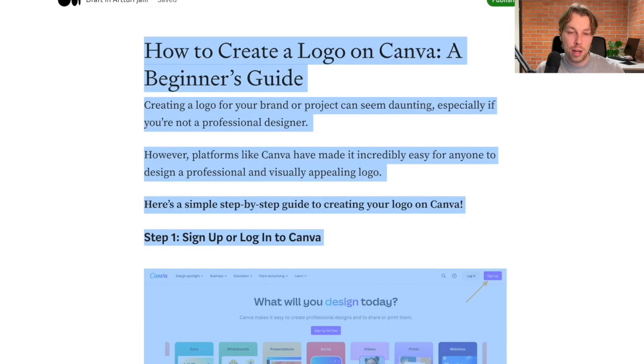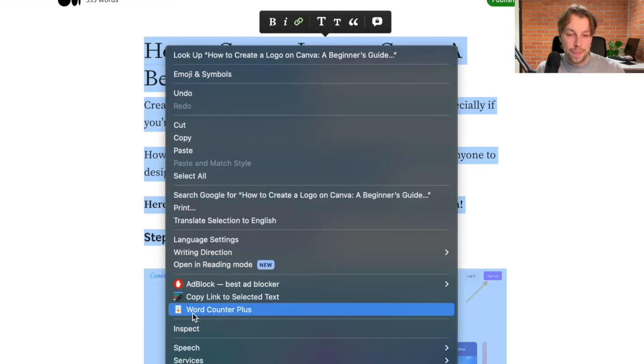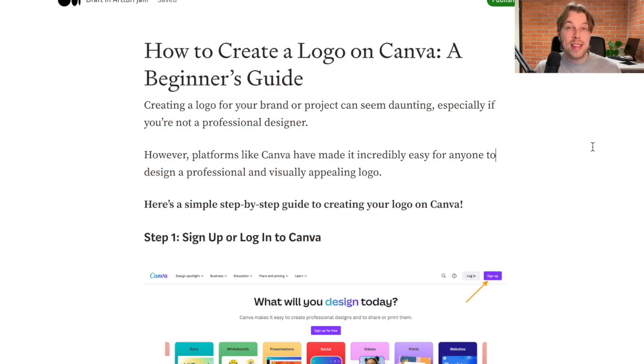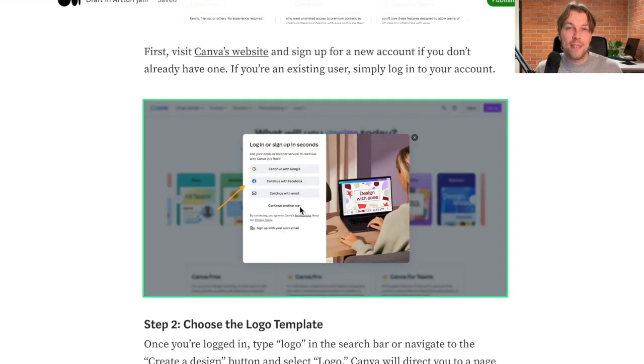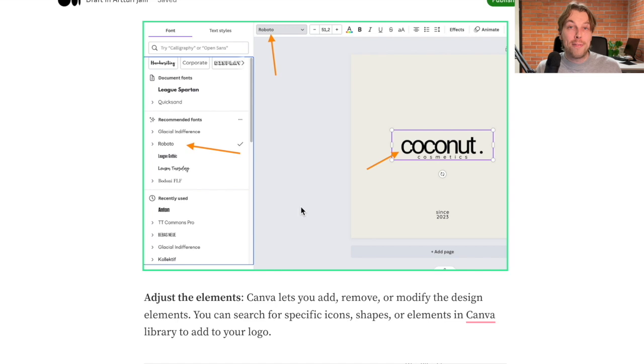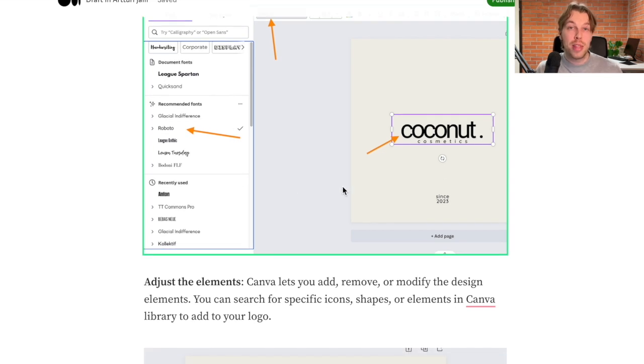So for instance, let's count the words here. If we take a look, this blog post has about 500 words. So I was basically able to write this blog post entirely with ChatGPT, and 500 words probably takes at least 15 or even 20 minutes to write if you're a new writer. And this saved me 20 minutes right here. Of course, then I had to use the Canva templates and do some customization and whatnot, but still this saved me 20 minutes of writing. So this is pretty amazing.